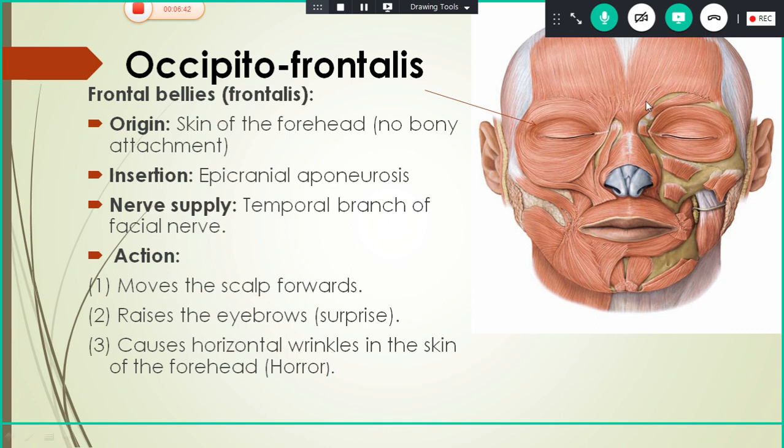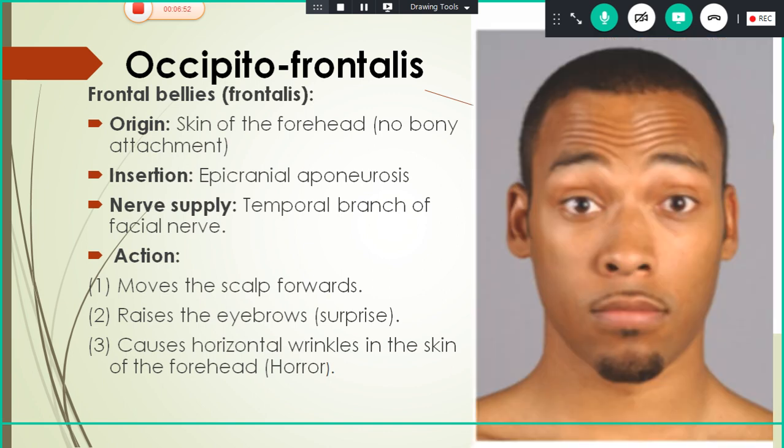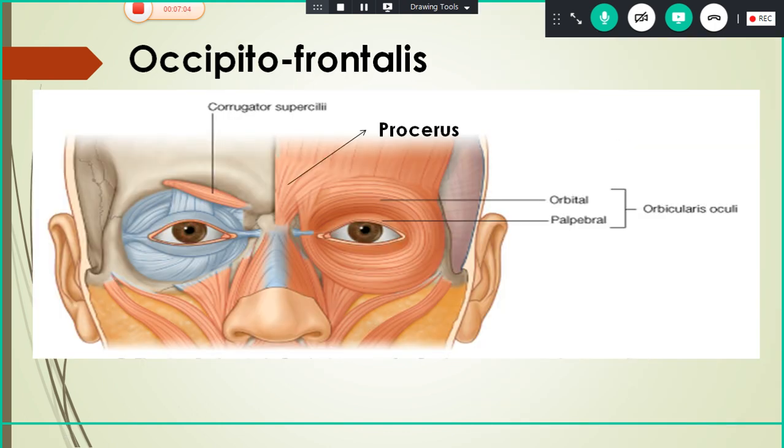If you see the action of the frontal belly, it moves the scalp forward and it even raises the eyebrows in surprise and casts horizontal wrinkles in the skin of the forehead. You can see, this action is mainly during horror and fright. You can see the horizontal wrinkles in the forehead are done by the frontal bellies. Okay. So you can see the occipitofrontalis,